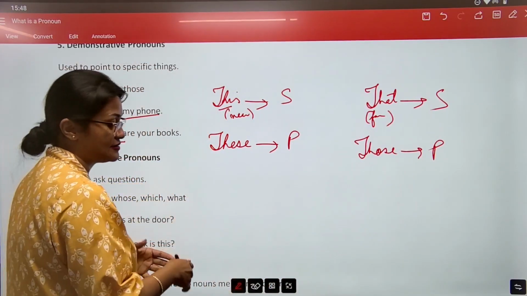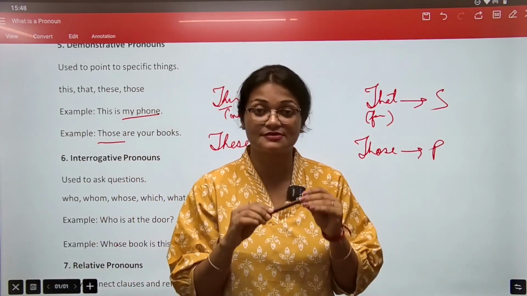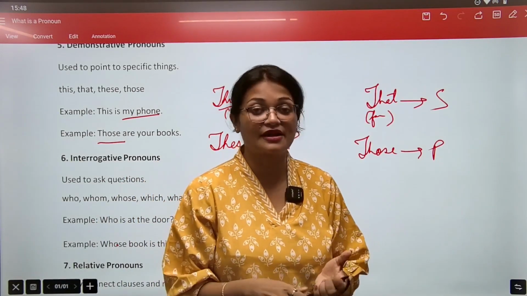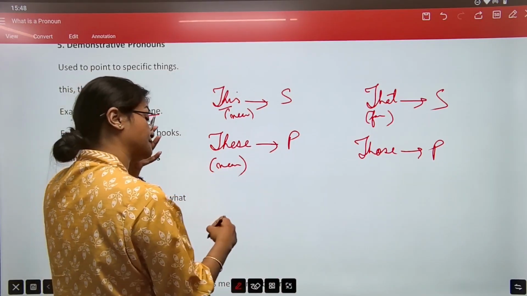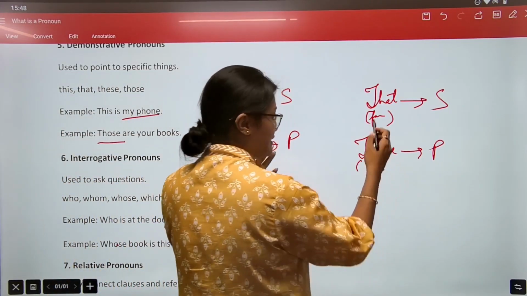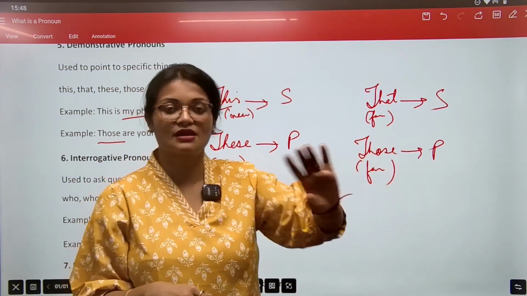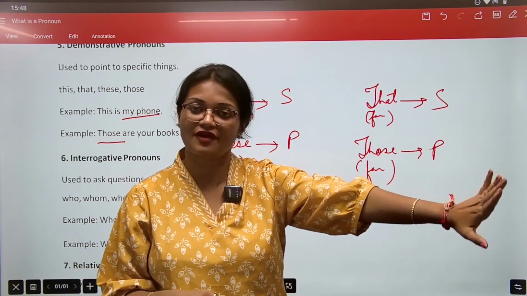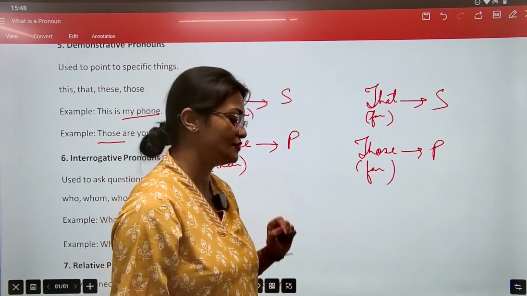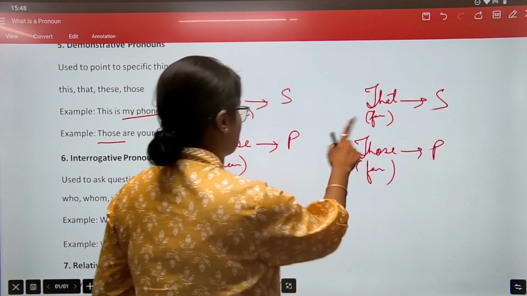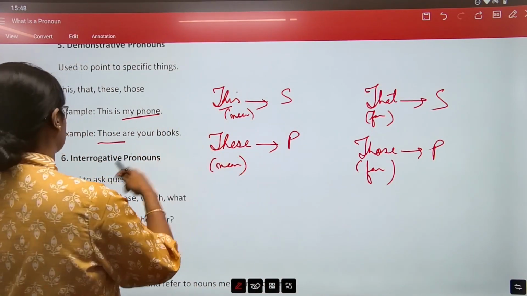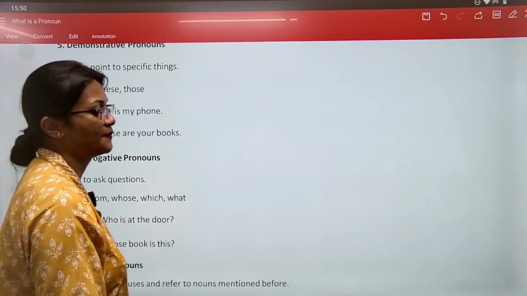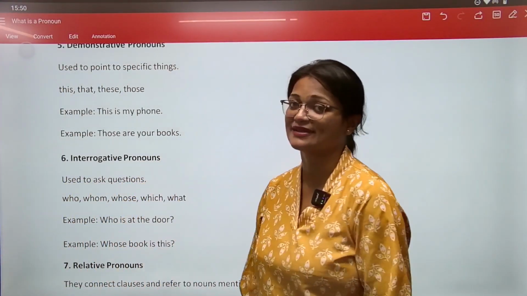Similarly, come to the plural ones. So if I have some many like this, there are many pens. Okay, these are my pens जो मेरे पास है अभी. Okay, so this is again plural but near me. And those similarly that के जैसा those are your books. मतलब थोड़ा दूर पे है, far away from you, but in plural. Then we use those. So ये है basic usage of this, that, these, those. This comes under demonstrative pronoun. I hope that is clear to you.